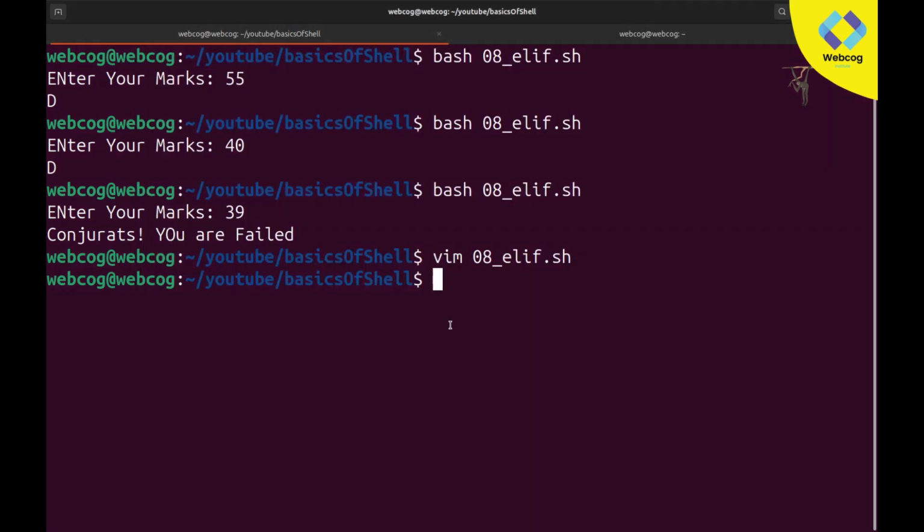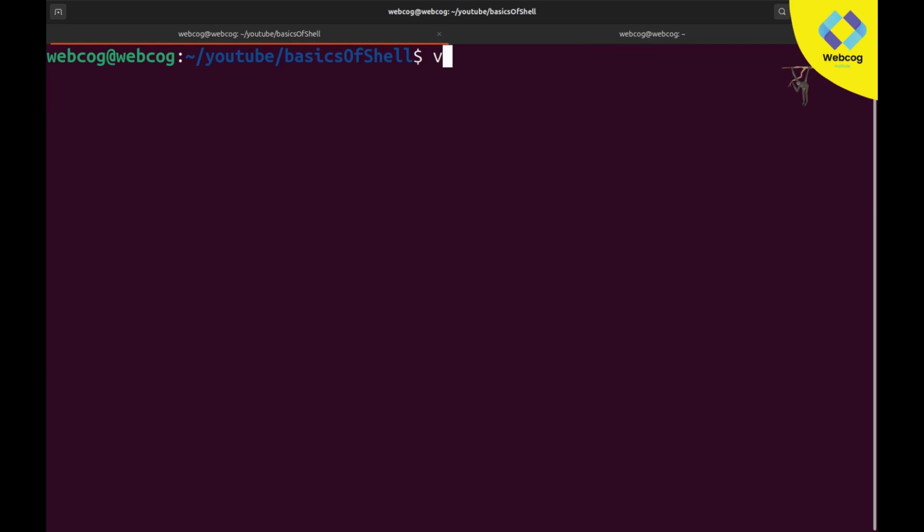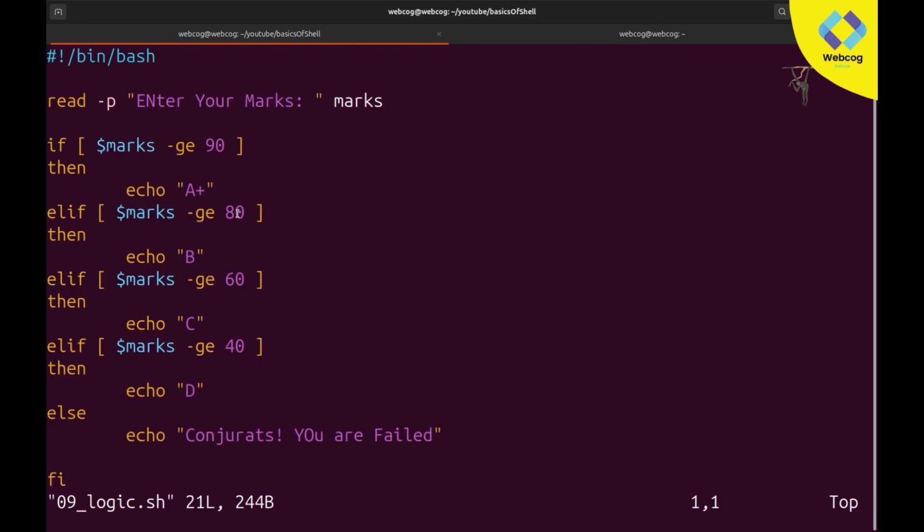So let's do this. Here I am going to use touch. I'm just going to copy this code of this file into a new file. So for that I use cp 08, then I create a new file by the name of 09 logic.sh. What will the cp command do? It will copy and paste all the code from this file to this. So hit enter. If I type ls, you can see our new file has been created by the name of logic.sh. And if I open it with vim 09, enter, you can see we already have code because I simply copied and pasted our old file.